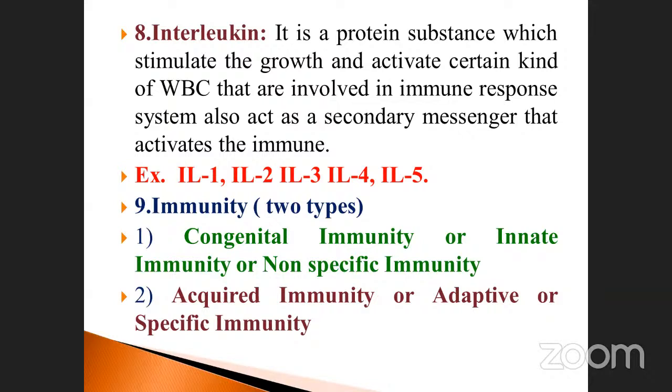They may ask the question using non-specific instead of congenital, or innate instead of congenital, or innate instead of non-specific. Like that, they may shuffle the terms, and it can be confusing, isn't it? So you have to be clear about it. Congenital, innate, non-specific are all the same. Acquired immunity, adaptive immunity, specific immunity are all the same.